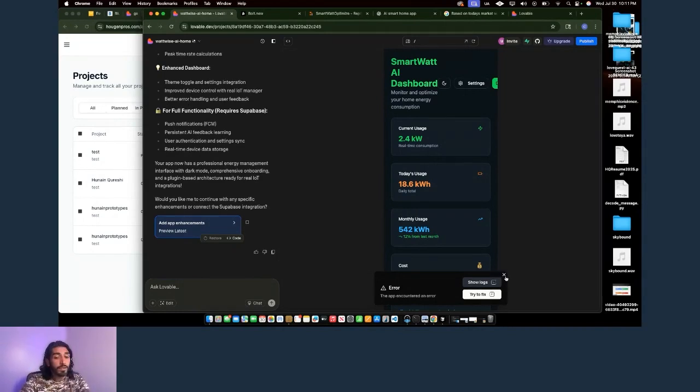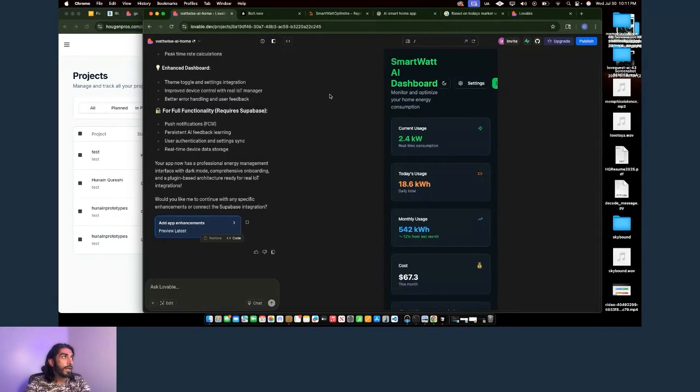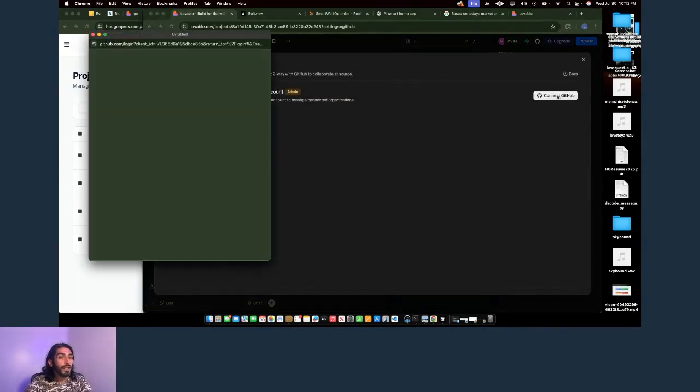It gave me that. I don't see the build unsuccessful, but I do see the try to fix. Oh, I ran out of credits. So this is the perfect time to show you Cursor. I ran out of credits here. Now this is the perfect time to use an external builder like Cursor.